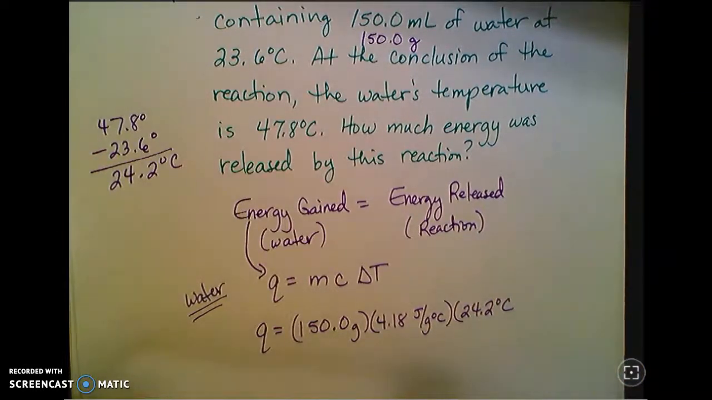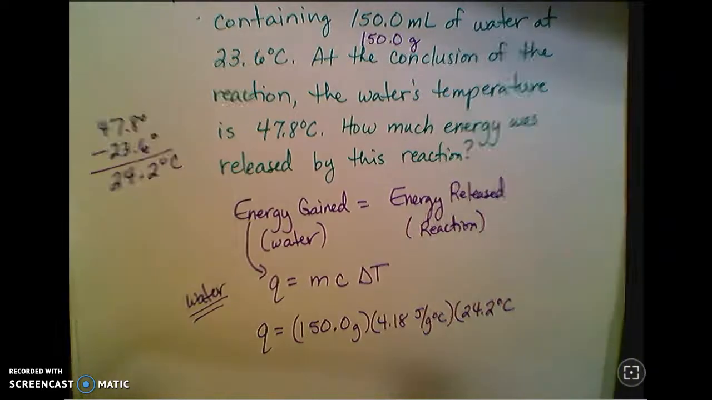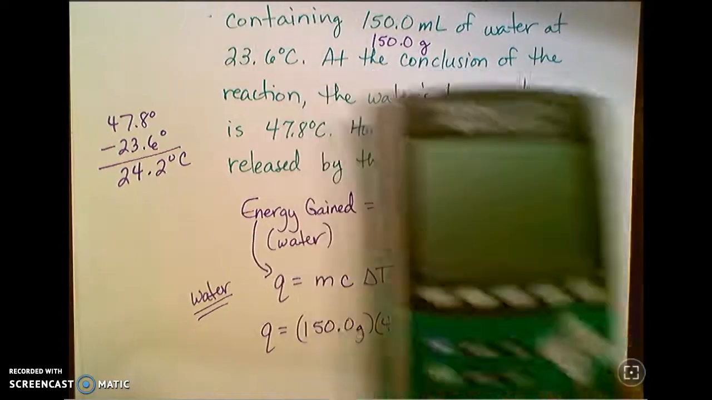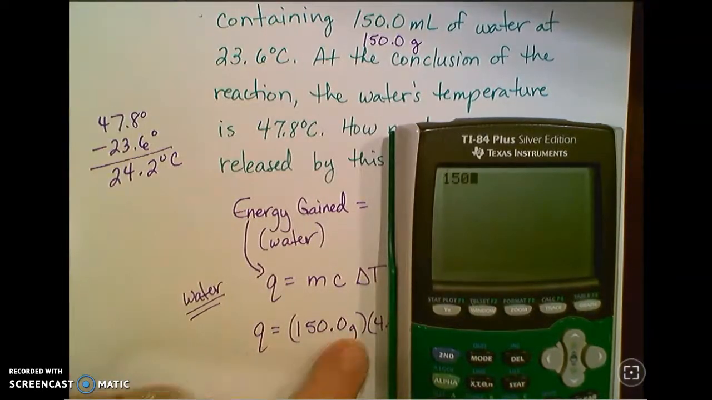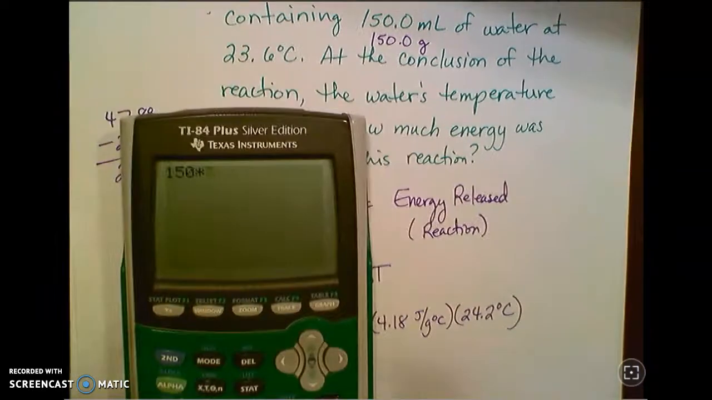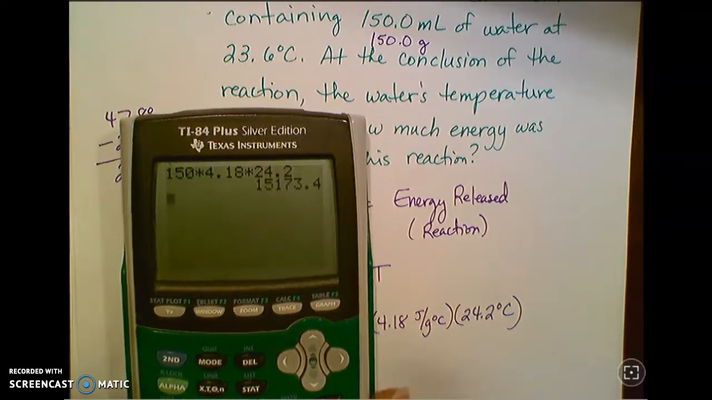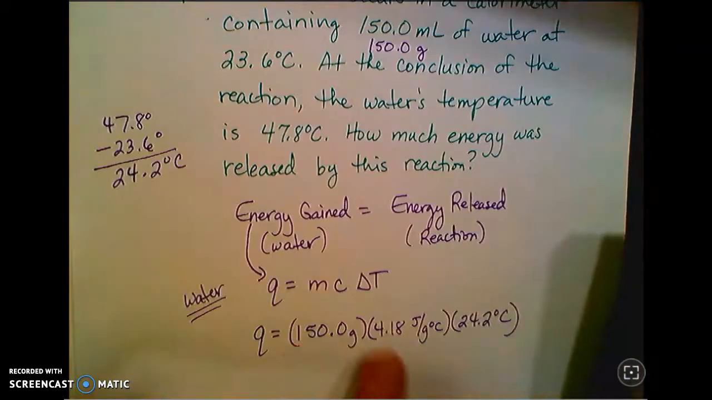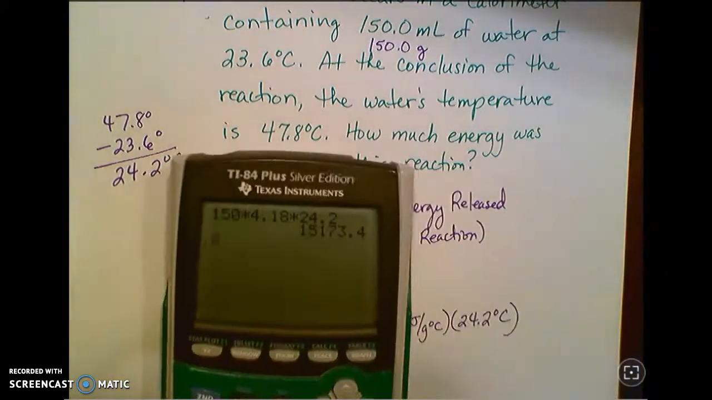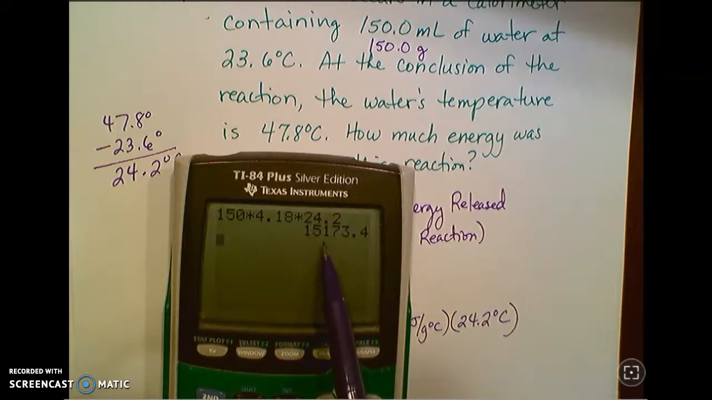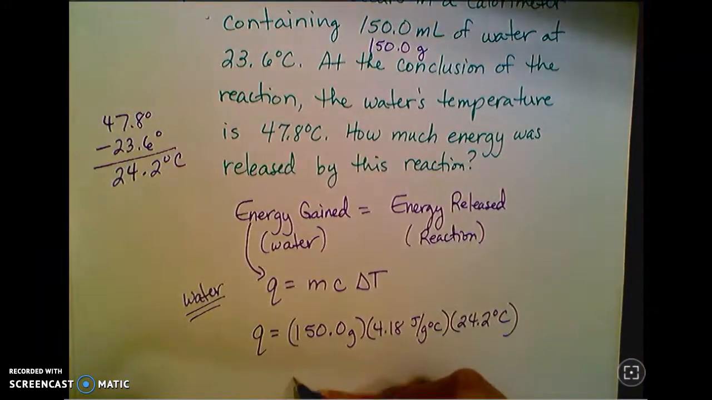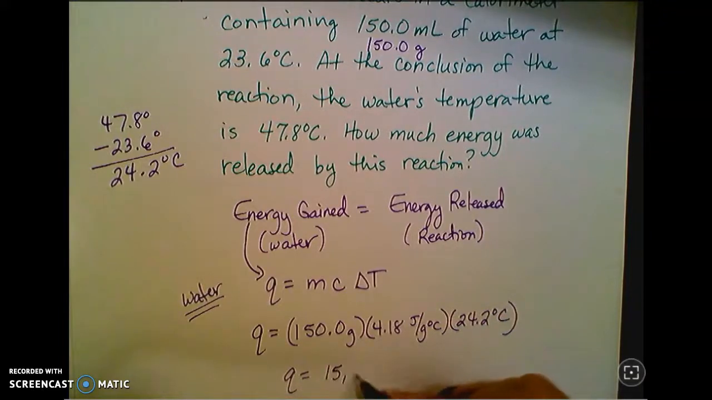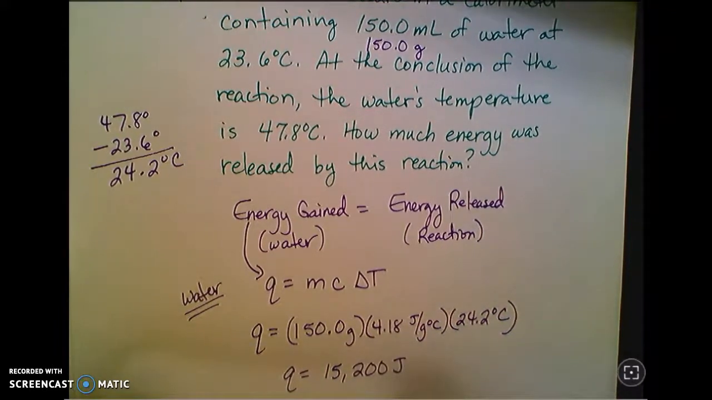All right. So, calculator. Just plug and chug. 150 times 4.18 times 24.2 is 15,173.4. That's 4 sig figs, but I have 3 sig figs in my data, so I'm going to round to 3 sig figs. So that's 15,200 joules. And that is your energy.